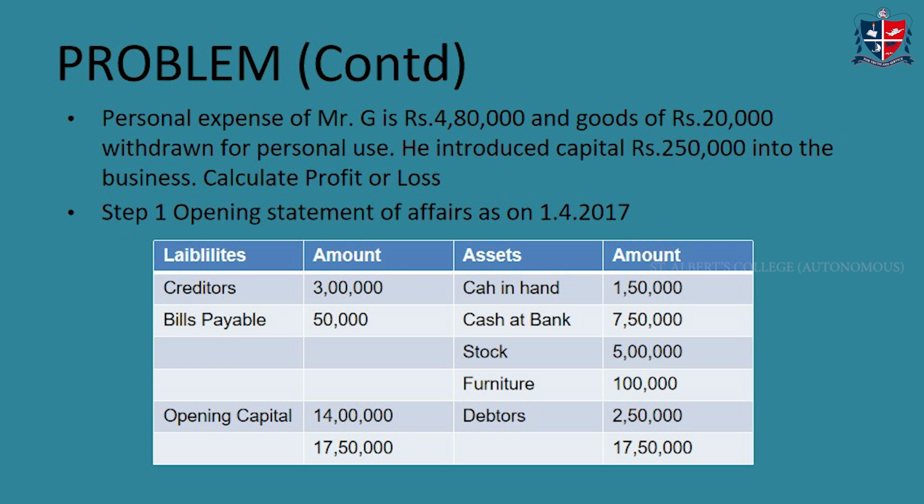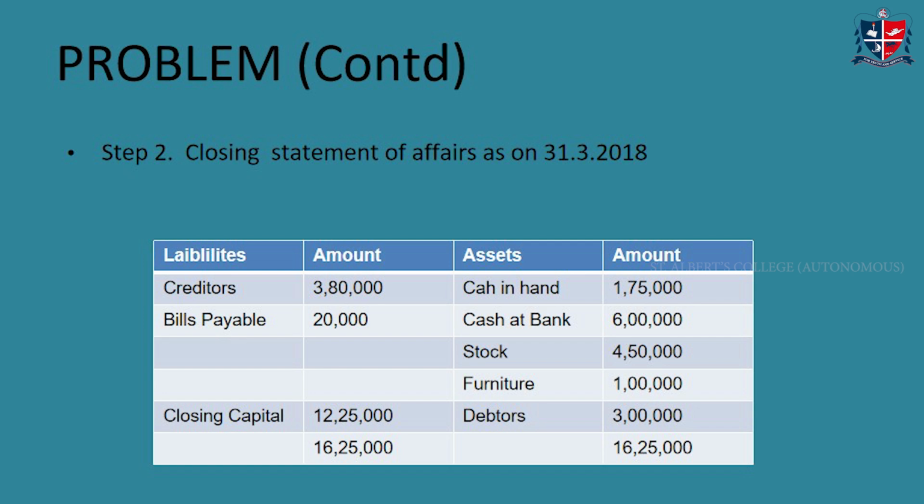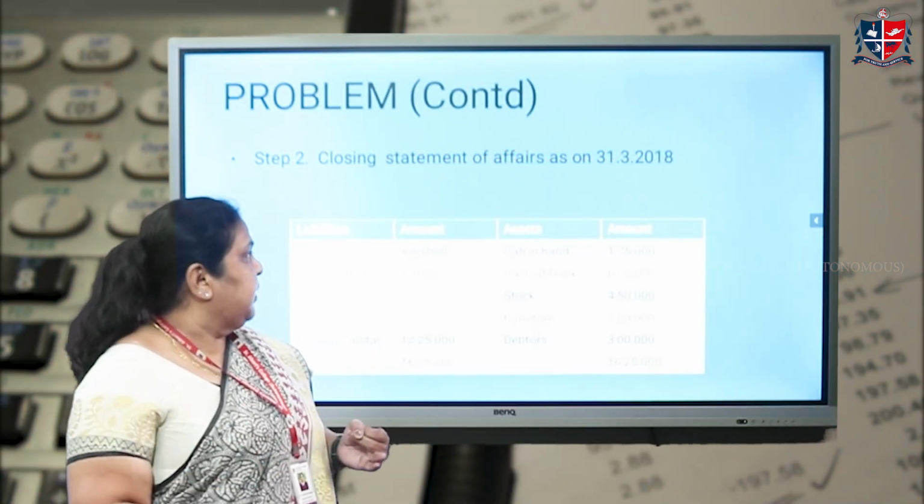By doing a statement of affairs, which is more or less like a balance sheet, and you keep all the assets on the asset side and the liabilities on the liability side, taking only the opening figures, and the balancing figure gives you the opening capital, which is 14 lakhs in this case. Then the second step is to find out the closing capital.